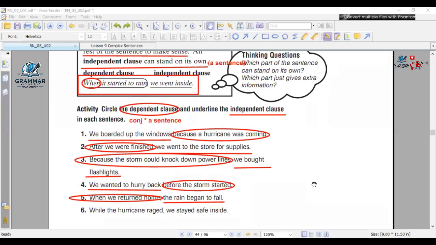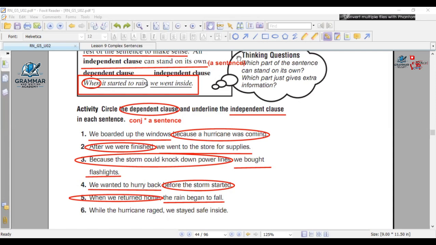I move to Naif. Naif, can you hear me? Yes, Mister. The last one, please. Number 6. While the hurricane raged, we stayed safe inside. While the hurricane raged is dependent?